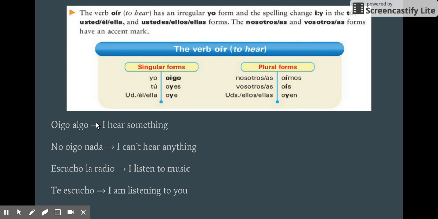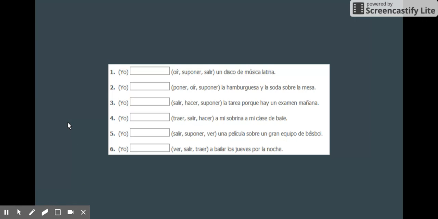Whereas oír is more that you hear something by chance, no? Oigo algo, I hear something, or no oigo nada, I can't hear anything, or I don't hear anything. Or I heard someone call my name, oí alguien llamar mi nombre. So escuchar is more when you're intentionally listening to something, and oír is more by chance that you heard something.